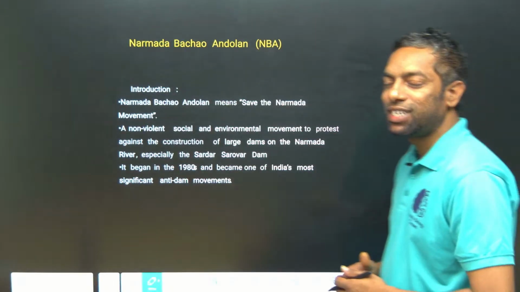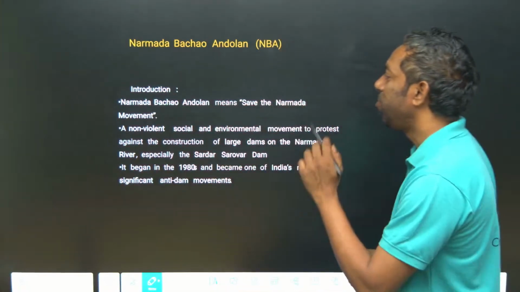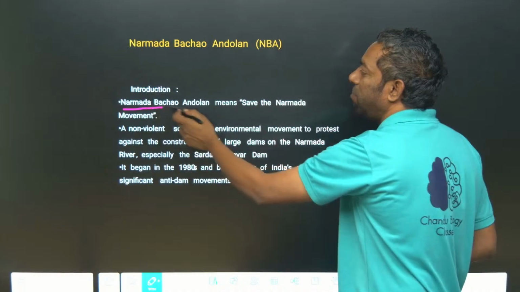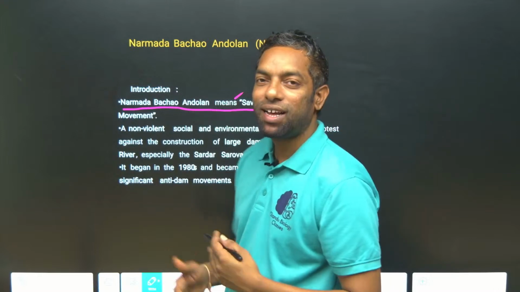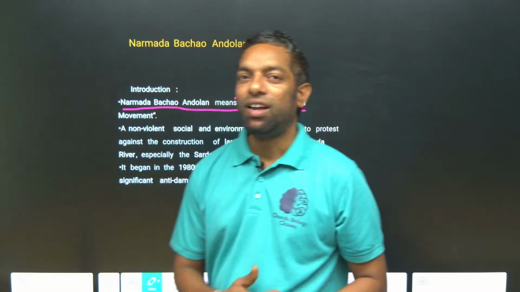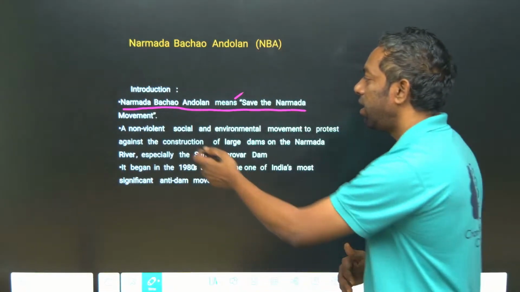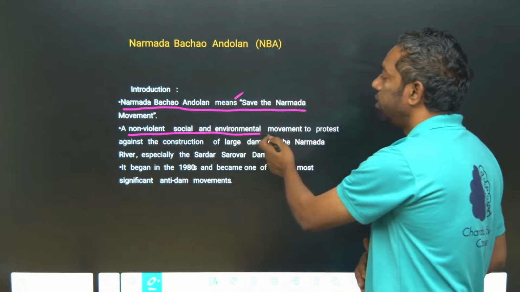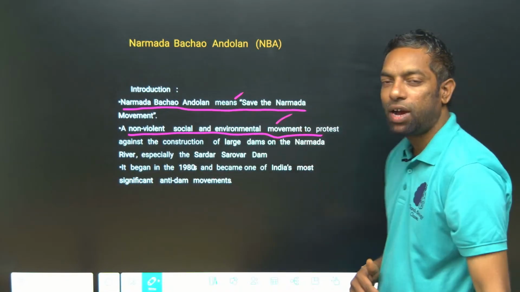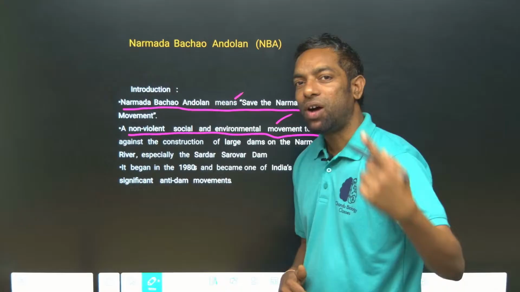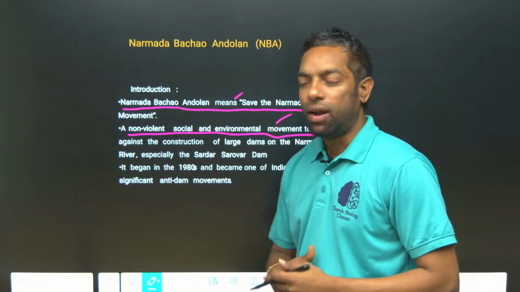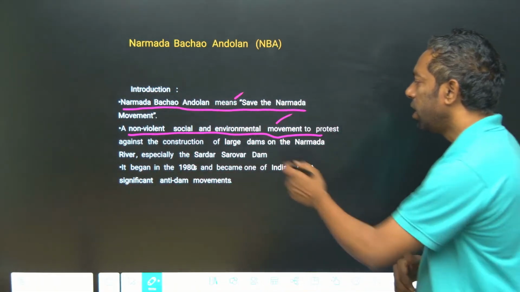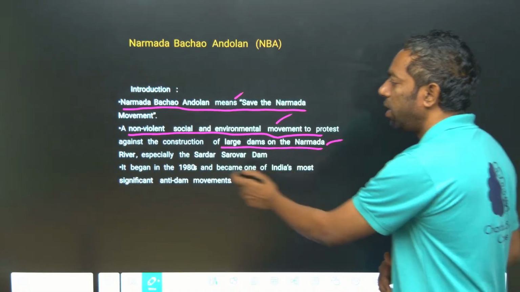Next movement, Narmada Bachao. Narmada Bachao Andolan means to save the Narmada movement, to save the Narmada. Narmada is the river, not a human. It is a non-violent environmental movement. Chipko was also non-violent. It is a Gandhian follower movement. It is also a non-violent movement, against a large dam on the Narmada river.